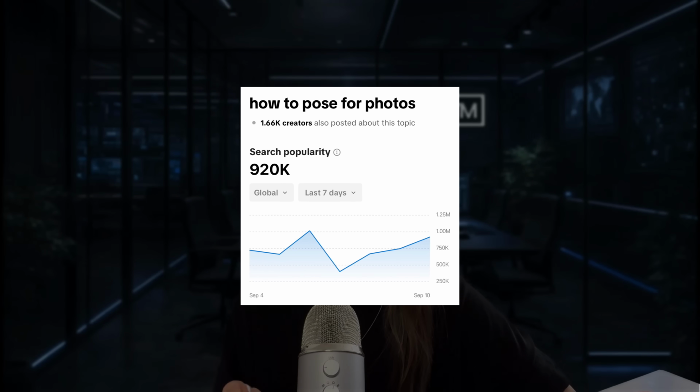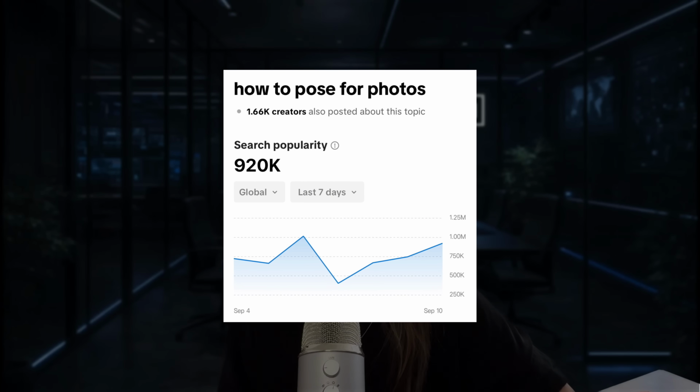I want to show you something. 920,000 people search for how to pose for photos every single week. That's not a niche. That's a massive reoccurring problem.